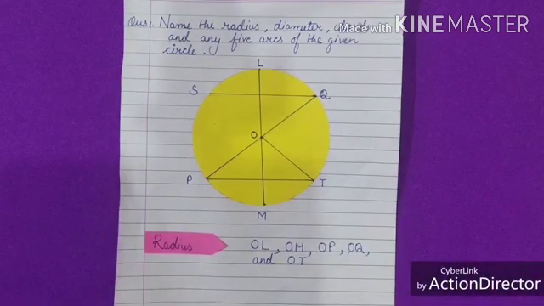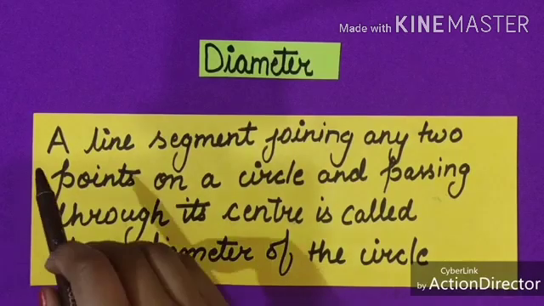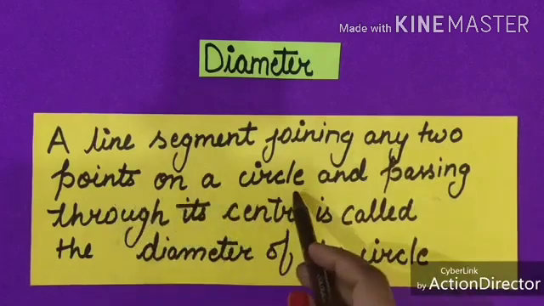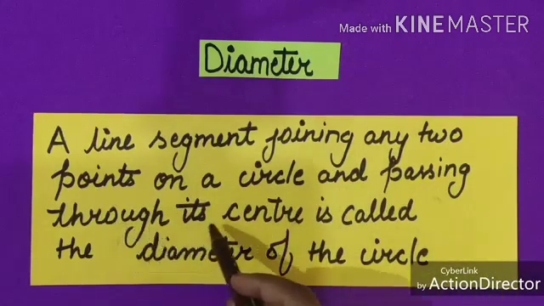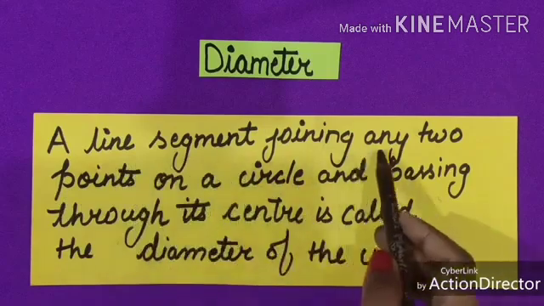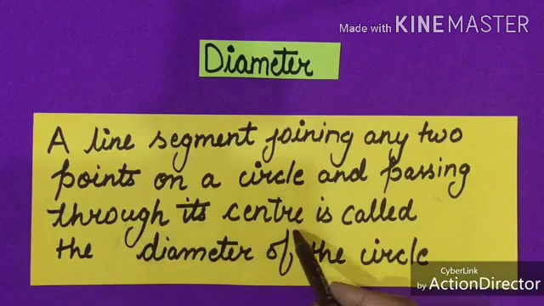Let's go to the second part of the question, that is to name the diameter of the circle. As I have already told you, a line segment joining any 2 points on a circle and passing through its center is called the diameter of the circle.